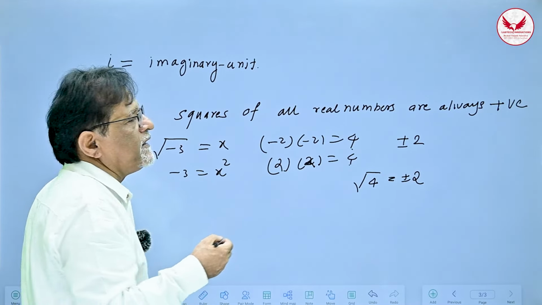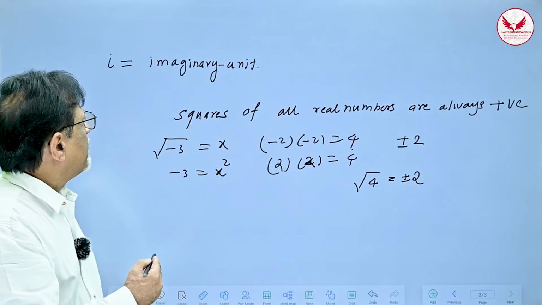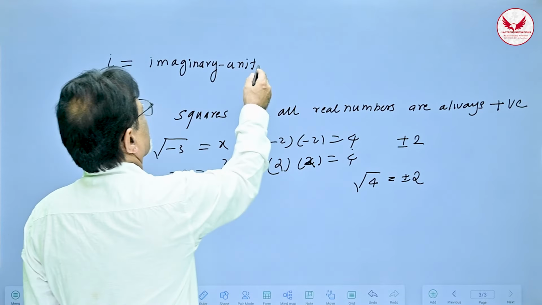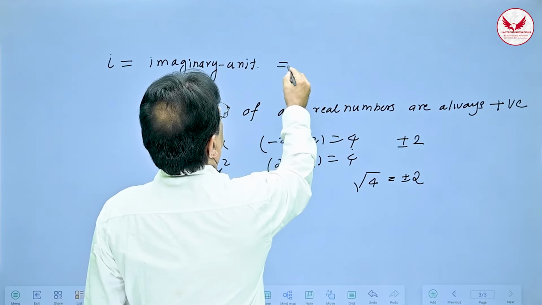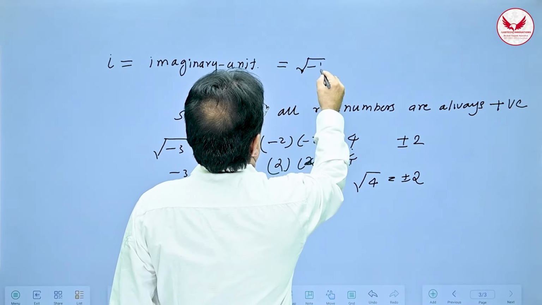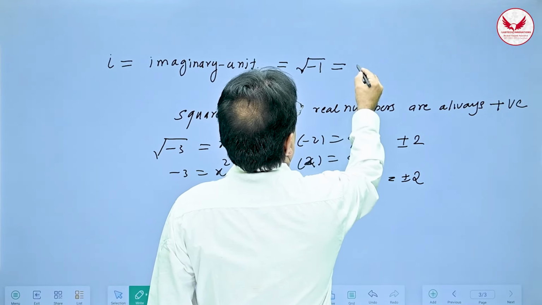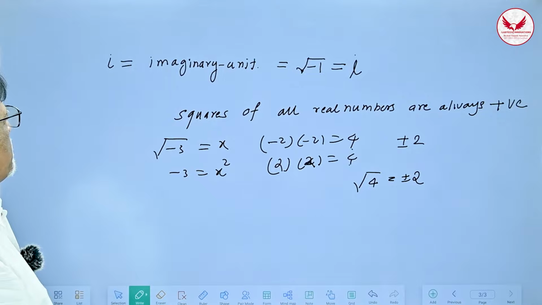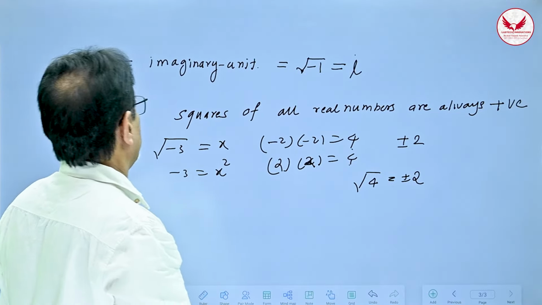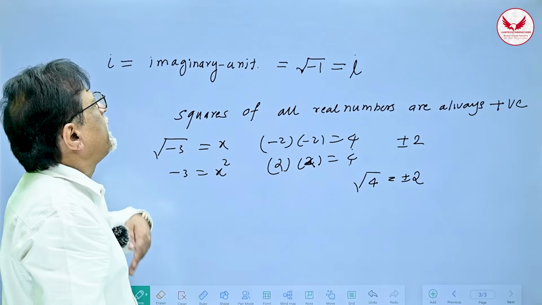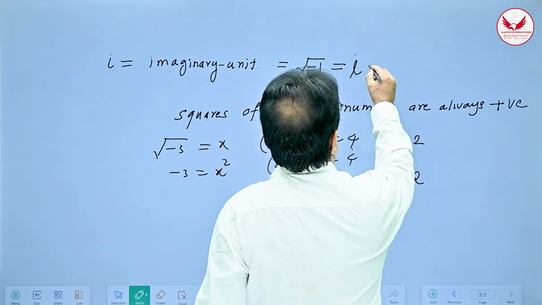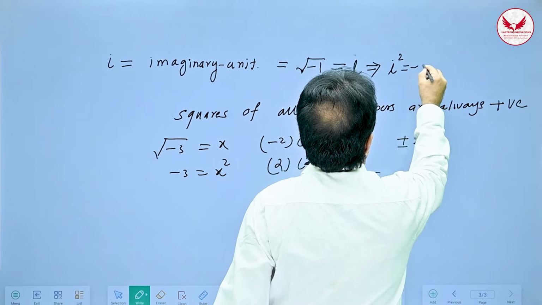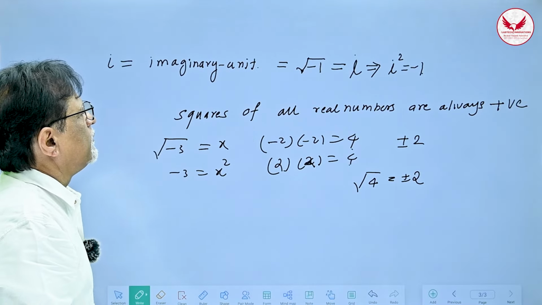That is why we have to create a new quantity, and that quantity has a magical effect on the mathematical universe of numbers, and that quantity is called the imaginary unit. So we have defined it like this. We do not know what root of minus 1 is, so we'll just assign one alphabet to it, and I will call it i. Now what is root of minus 1? It is i. What is i? It is the imaginary unit. It is just a number which we have created, and it has a fundamental property that if you square it, you will get minus 1. Correct?